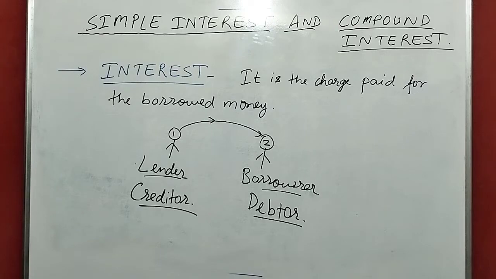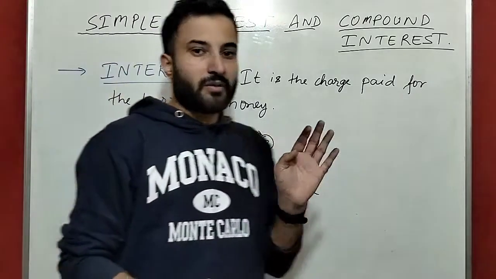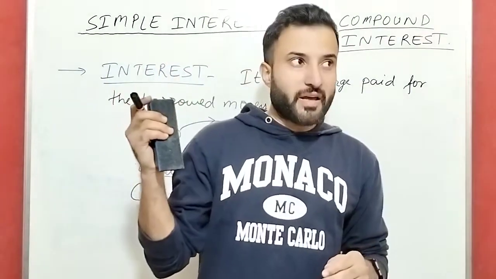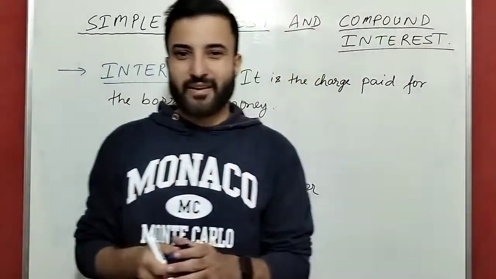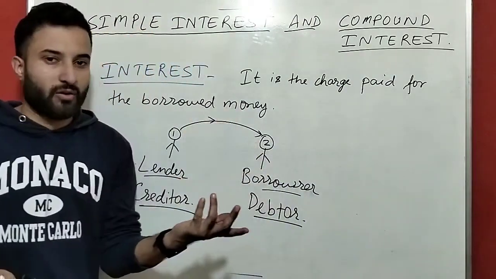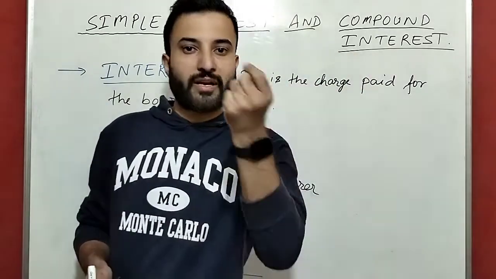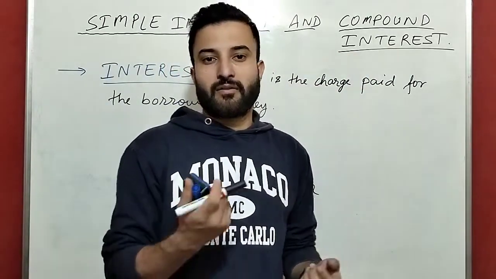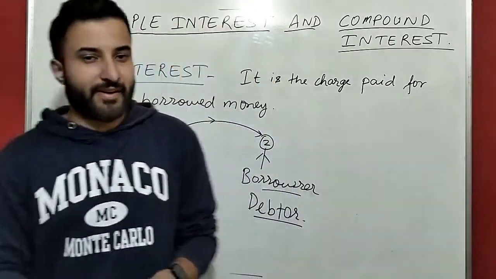Okay. See, we have studied this in the 7th, 8th standard, this interest and all. Simple interest formula is equal to principal into rate into time by 100. Like simple interest equals P into R into T by 100, right?